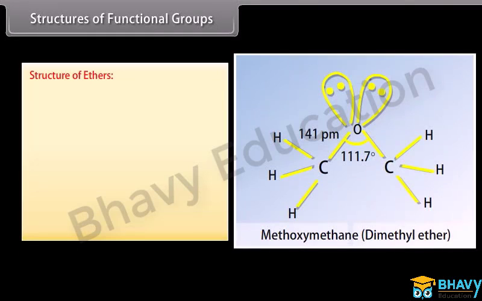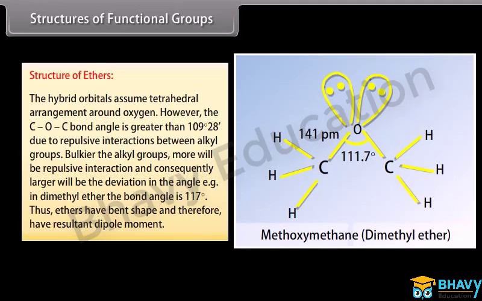Structure of ethers. The hybrid orbitals assume tetrahedral arrangement around oxygen. However, the C-O-C bond angle is greater than 109 degrees 28 minutes due to repulsive interactions between alkyl groups. Bulkier the alkyl groups, more will be repulsive interaction, and consequently larger will be the deviation in the angle. For example, in dimethyl ether, the bond angle is 117 degrees. Thus, ethers have bent shape and therefore have resultant dipole moment.